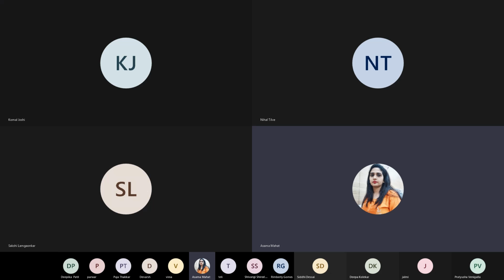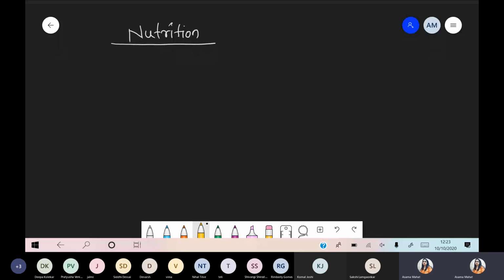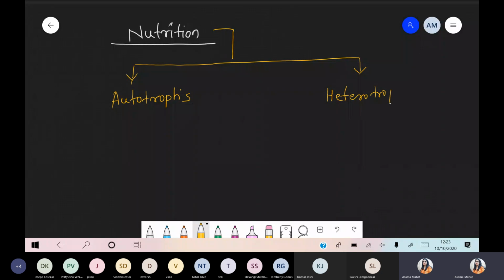Talking about the nutrition, definitely we are talking about bacteria. And in case of bacteria, they have very diverse nutrition levels, different types of diversity. So first of all, we will discuss bacteria. These belong to the first category, autotrophs, and the second category of bacteria is heterotrophs. Autotrophs and heterotrophs.